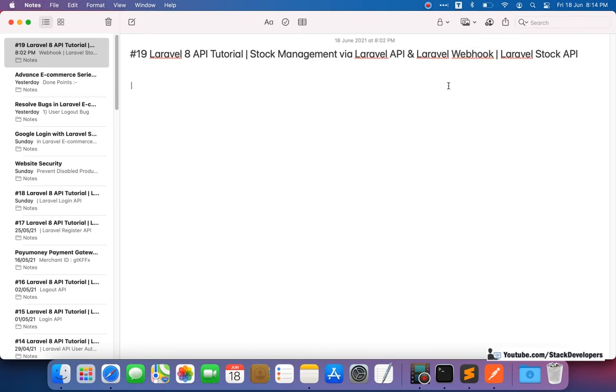So first of all, Laravel API. As we already know, every one of us knows about Laravel API. I am going to make the font bigger. Okay, so now it is clear. Laravel API, as we already know, is the application programming interface. But we know one more thing, that it helps us to communicate with the third parties.